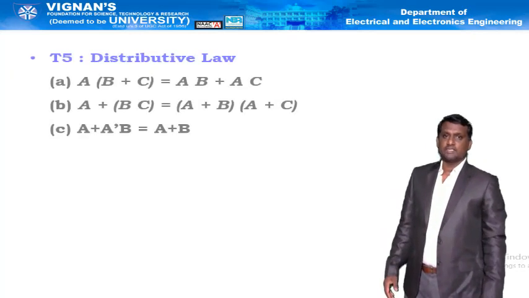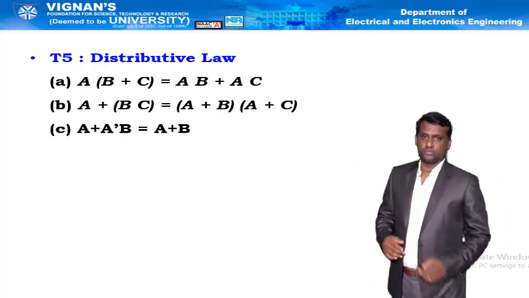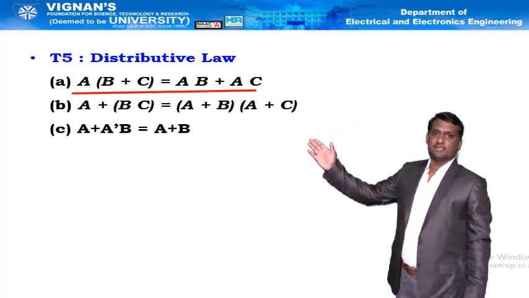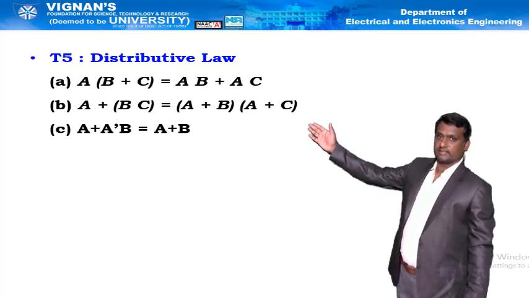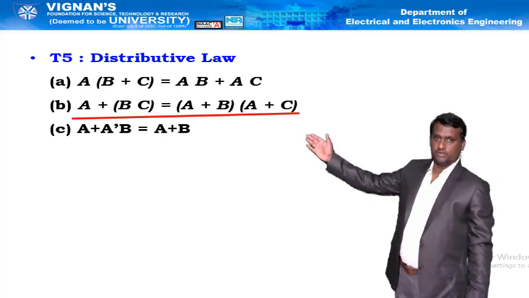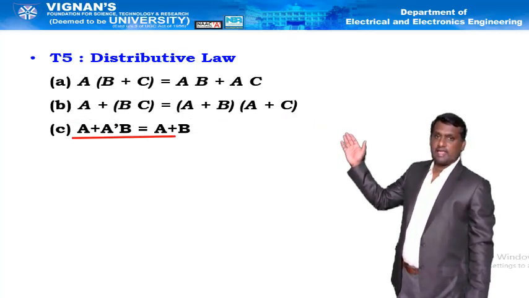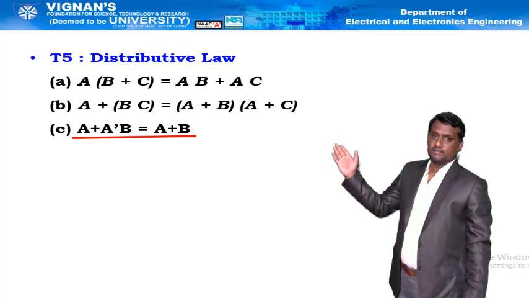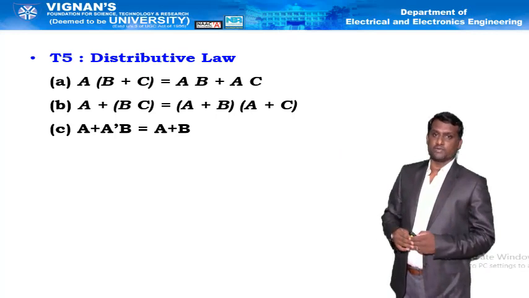Next one, distributive law. It has three varieties. One is a of b plus c is equal to ab plus ac. The second one, a plus b into c is equal to a plus b into a plus c. The third one, a plus a bar b is equal to a plus b. If you observe the third one, a plus a bar b is equal to a plus b.